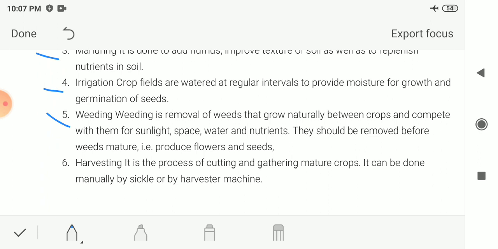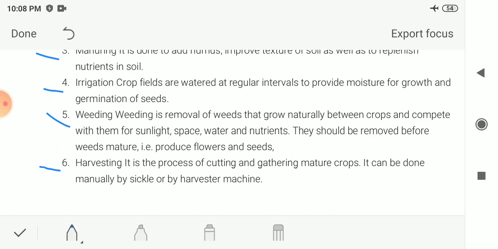Weeding is the removal of weeds that grow naturally between crops and compete with them for sunlight, space, water and nutrients. Weeds are the undesirable plants which grow with the crop and compete with the crop for space, nutrients, sunlight and water. So they should be removed before the weeds mature, because when weeds mature they start producing flowers and seeds. So before that we have to remove these weeds. That is weeding.